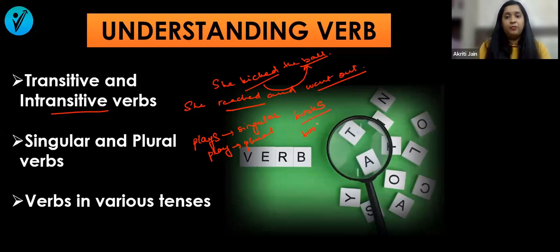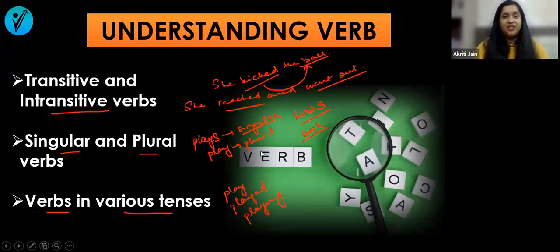But in verbs it is the reverse. Play, and when I add an s, it becomes singular. When I take the s away, it becomes plural. And then we have verbs in various tenses. For example, play is the normal tense. Then we have played, which is past tense, and playing, which is continuous tense.